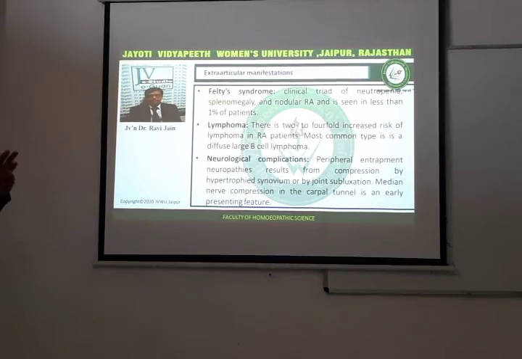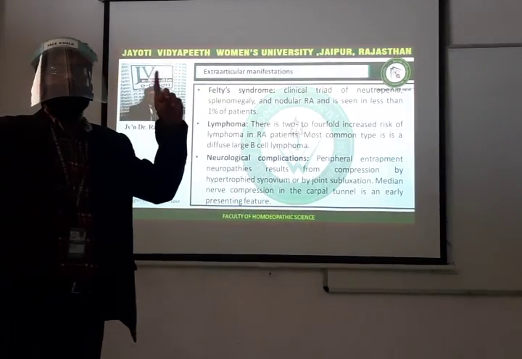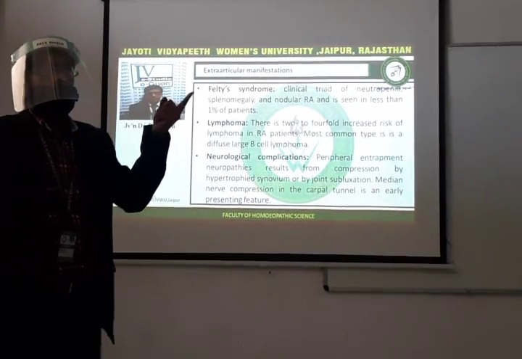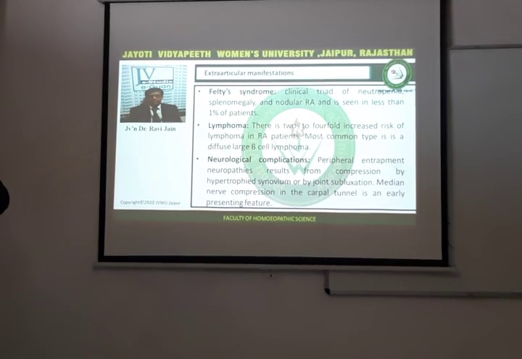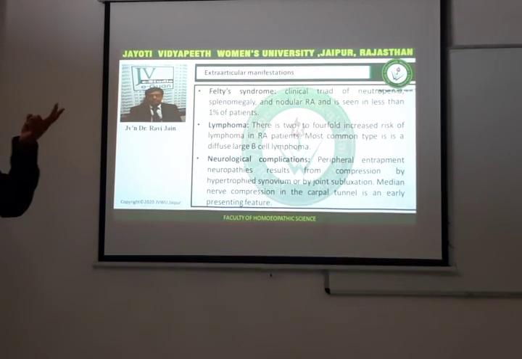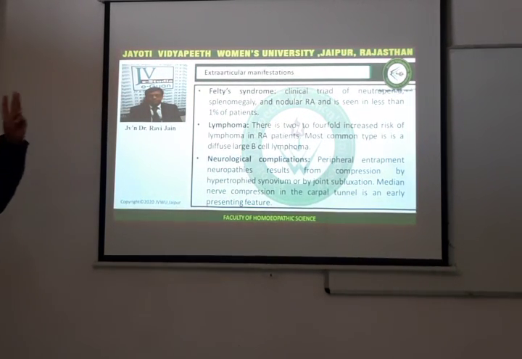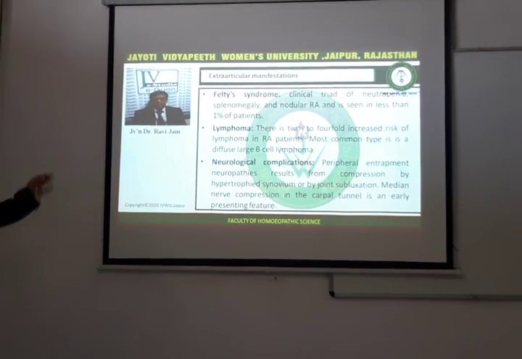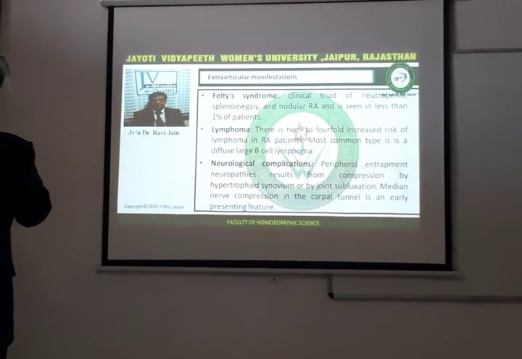Then Felty syndrome. Felty syndrome is characterized by a triad of three things. Number one, neutropenia, next, splenomegaly, and third, nodular rheumatoid arthritis. Lymphoma. Which kind of lymphoma is more common?